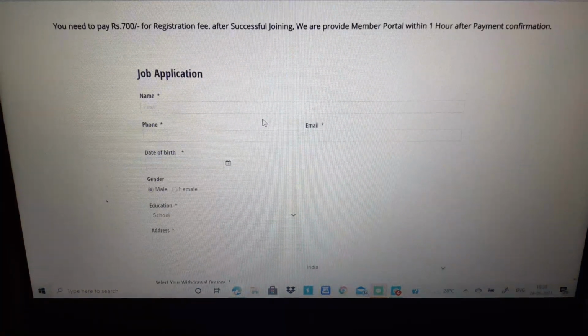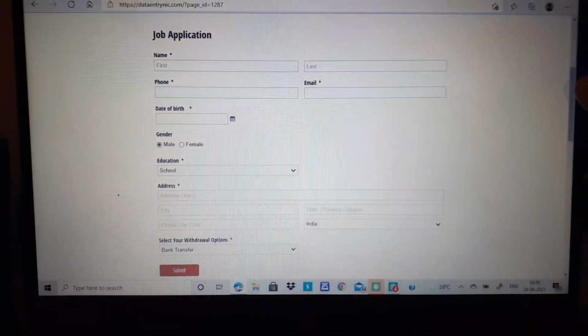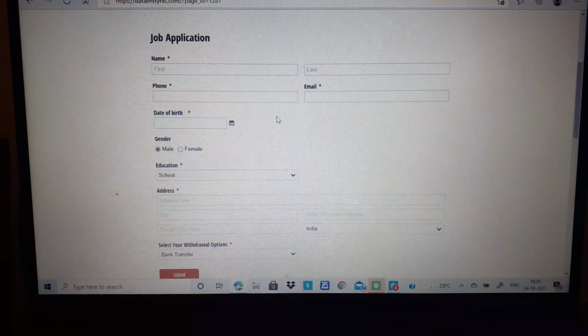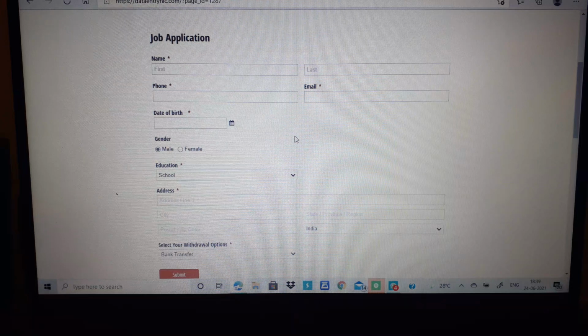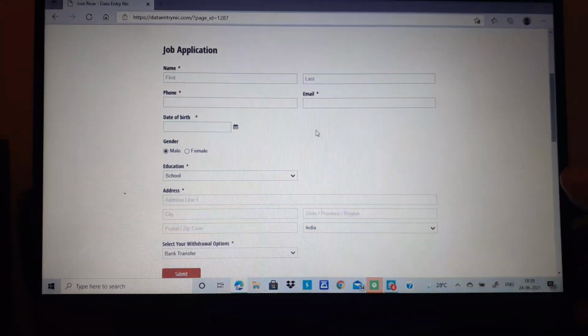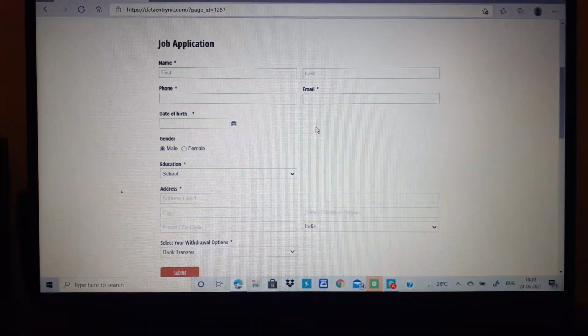Now join now today, and this is the form you see, which was to be filled and sent, and then they will ask you to pay a certain amount for registration. That amount is minimal, a very small amount, although it does matter because every amount is important. It is 700 rupees they'll ask you, and once you pay that amount, they'll send you an email from the email ID which I showed you just now, saying that they will send you the login credentials, or login and password, within 1 or 2 hours, which will never happen.